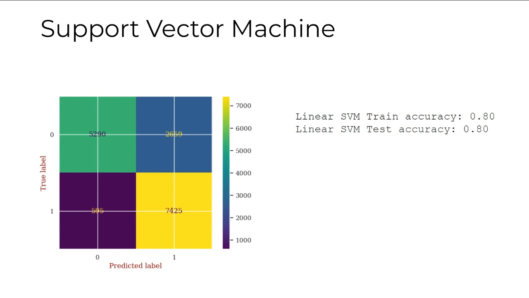So as you can see, the train accuracy and test accuracy are both 80%. While this model gave a balanced performance, the precision and recall were very low, and the specificity was 67%, with an F1 score of 82% and an area under the curve of 89%. Linear SVM was overall an average performance, but since we did not try other kernel functions like polynomial and radial basis, this was kind of better.